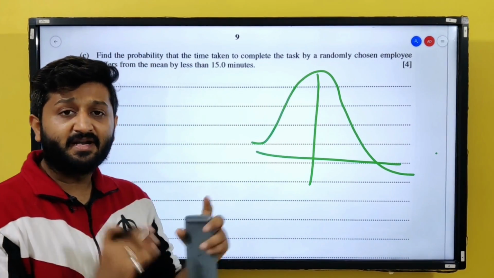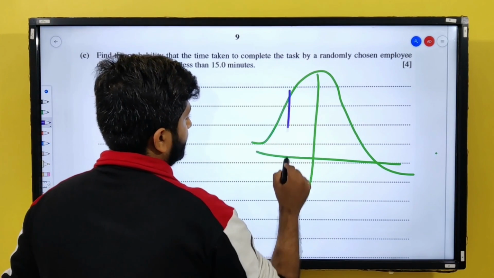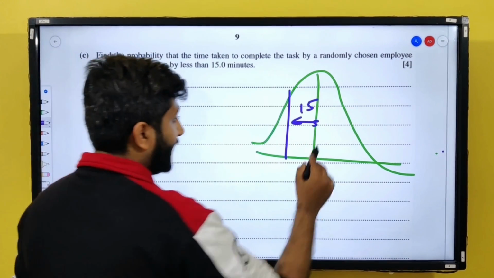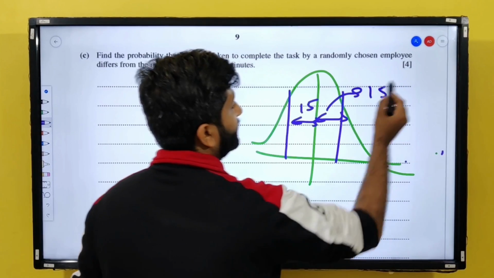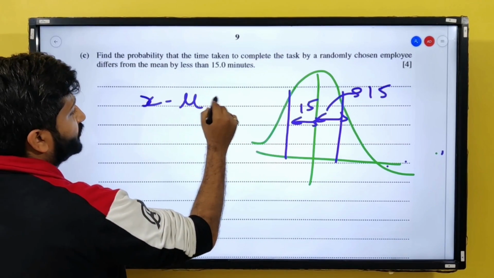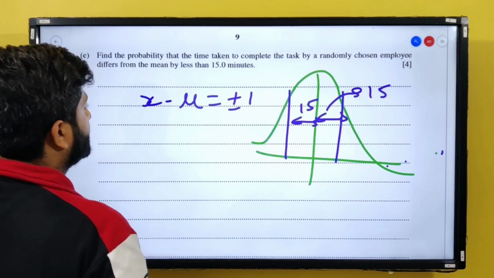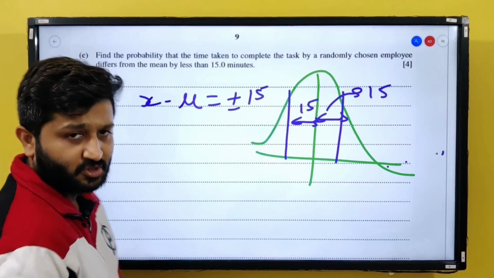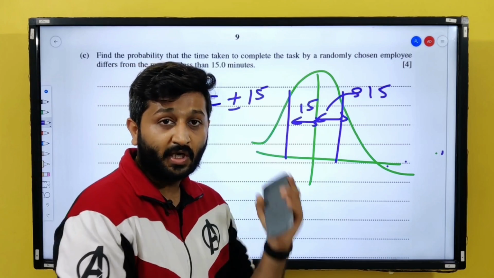So the time differs from the mean by less than 15 minutes, which means this difference should be 15 minutes and this difference also should be 15 minutes, which means your x minus mu should be plus or minus 15, because this is going to be on the left hand side and this is going to be on the right hand side.